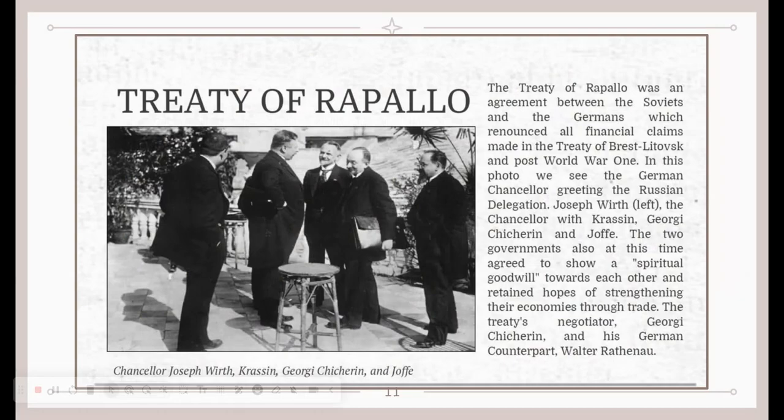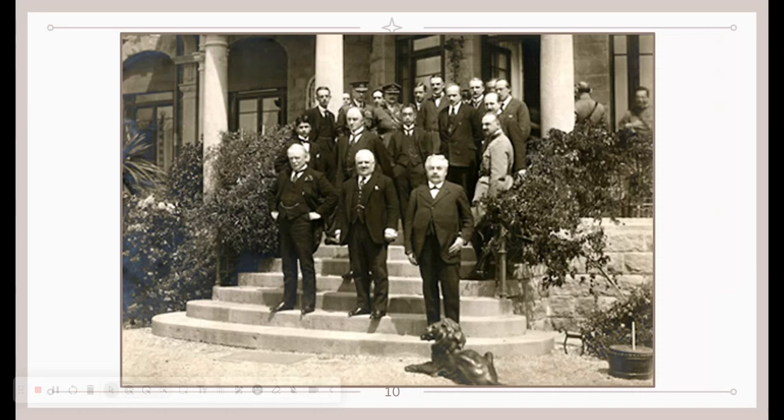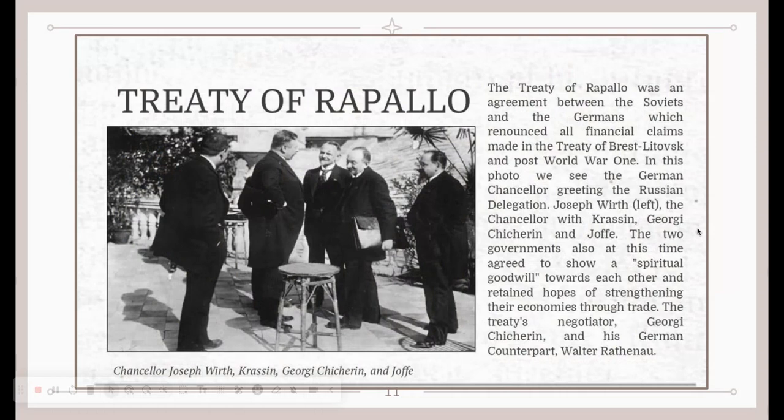Moving on to the Genoa Conference, this conference occurred in 1922 and accomplished basically nothing. Germany wanted to reduce its reparations, however, France still applied its hardline approach and didn't allow for negotiations. So Germany backed out of this conference. Russia, seeking a treaty and wanting to side with Germany, also backed out of the conference, leading to it getting nowhere.